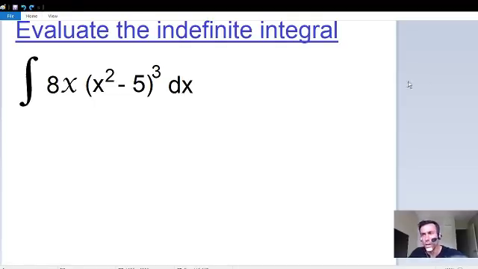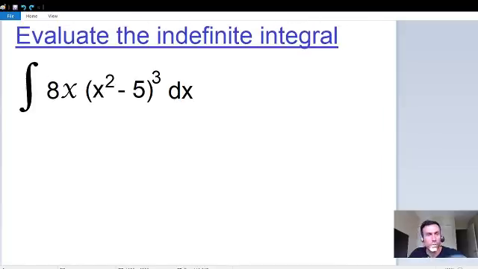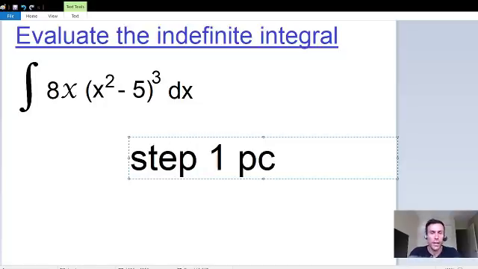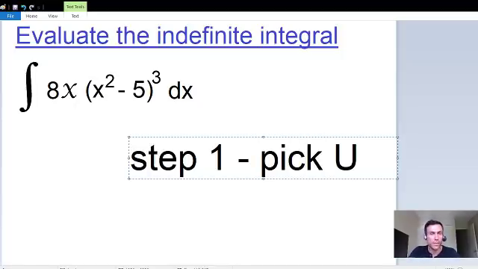The first step in U substitution is to pick your U, and this will make a lot more sense after I do it.